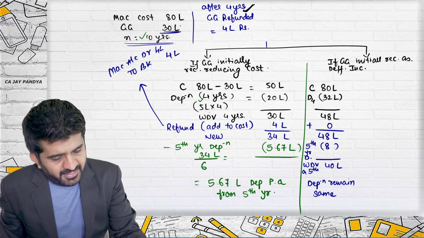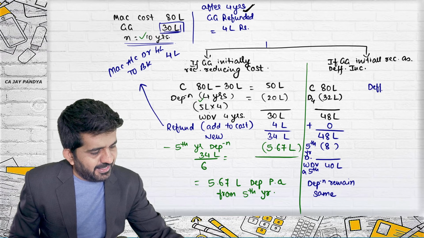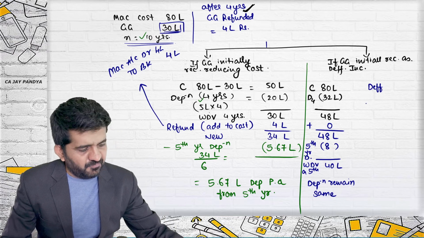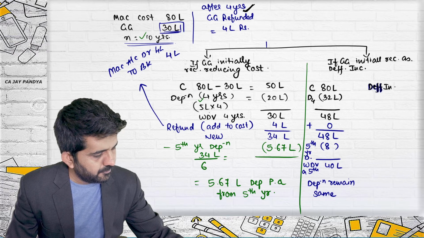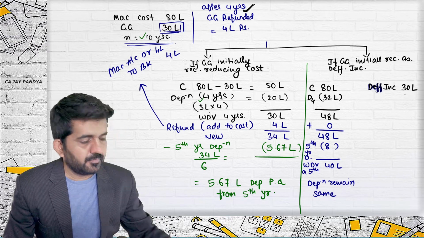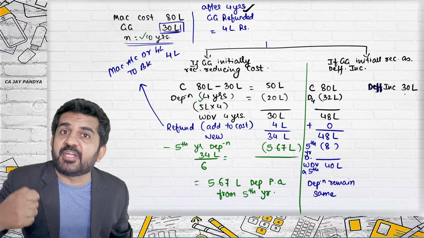This government grant of 30 lakhs was credited to deferred income when it was recorded. It will be spread over 10 years.